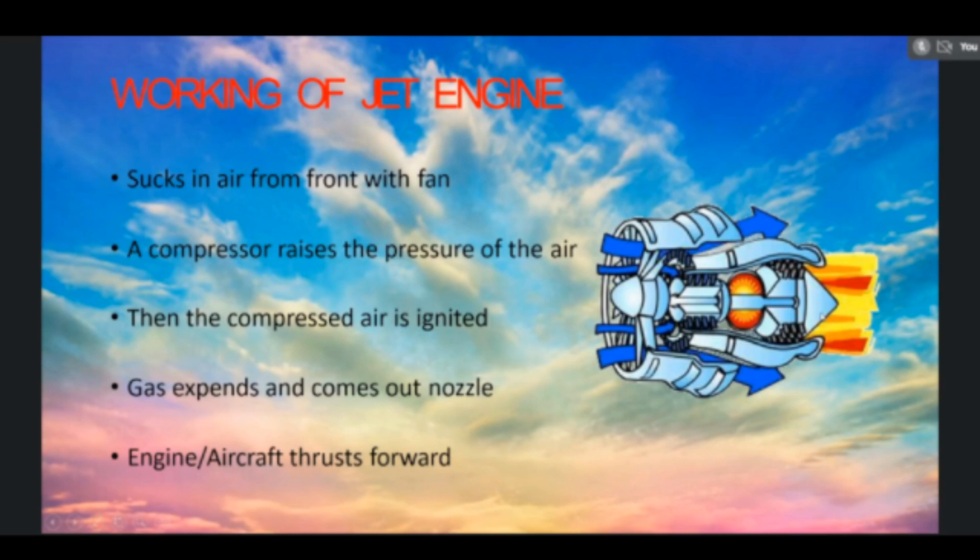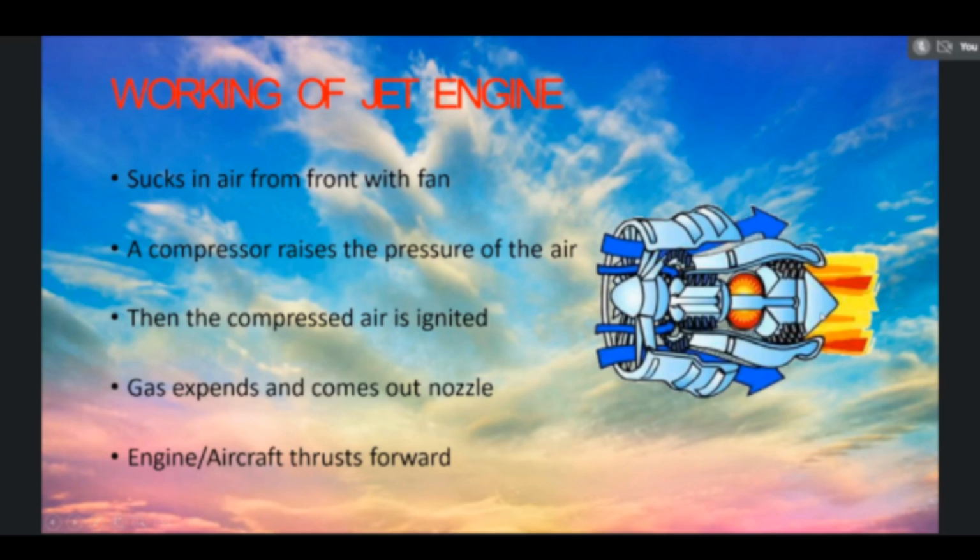So these are all the various parts of the engine. One is the fan, then the compressor. The compressor will have two parts, that is, a low pressure compressor and a high pressure compressor. Then the combustor, that is, the combustion chamber. Then the turbine. The turbine will also have two parts, that is, a high pressure turbine and a low pressure turbine. Finally, the exhaust cone, that is, the nozzle.